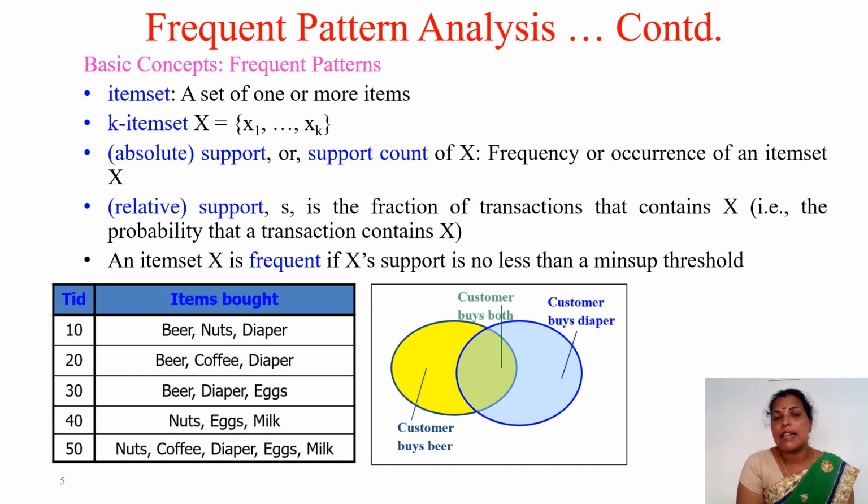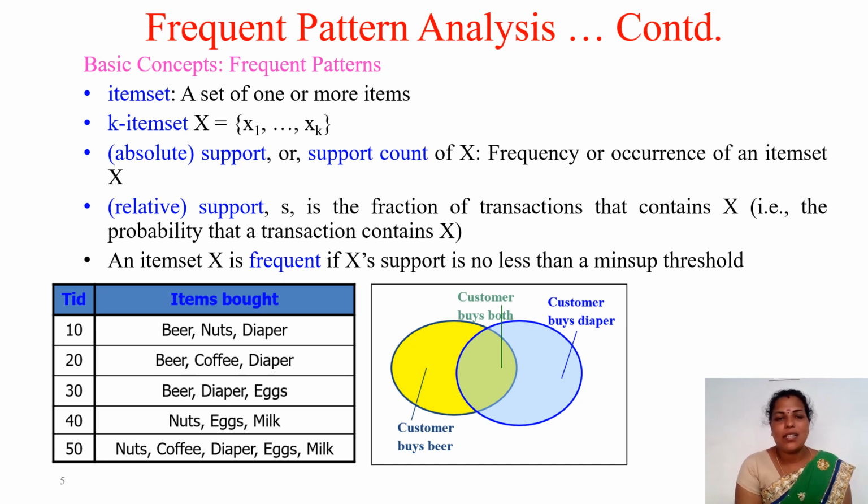Next is relative support, that is, S is the fraction of transactions that contain X, that is, the probability that a transaction contains X. Then an item set X is frequent if X's support is no less than a minimum support threshold. So always here we are fixing a threshold, and based on the threshold only we are selecting or extracting the rules.